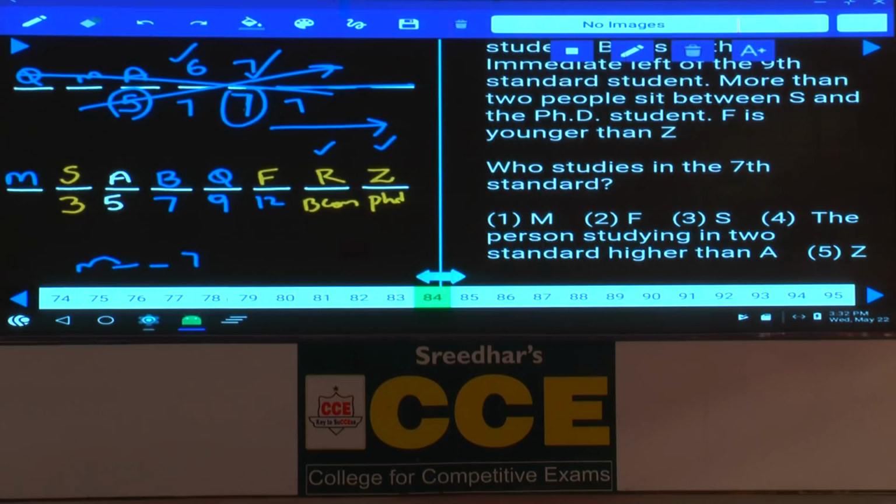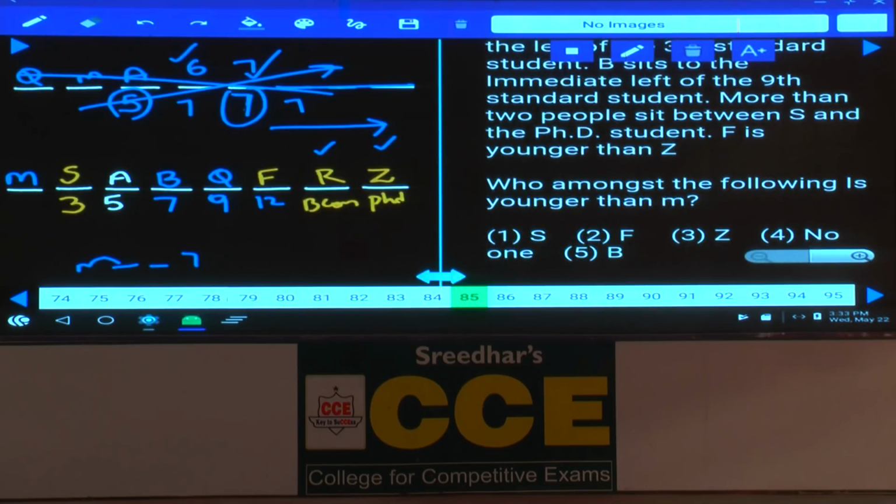Then question number 84, who studies in the 7th standard? Now, B studies in the 7th standard, isn't it? Now, B and the person studying 2 standards higher than A. Now, A is 5, 2 standards higher than A is 7, that is choice 4. Then question number 85, who among the following is younger than M? Is there anyone who is younger than M? No one, that is choice 4.